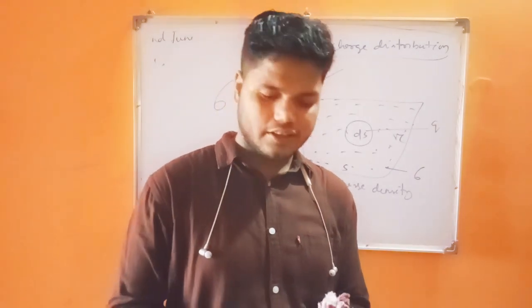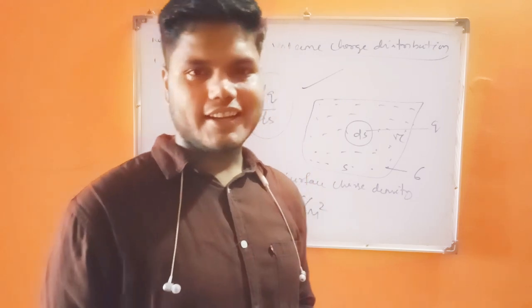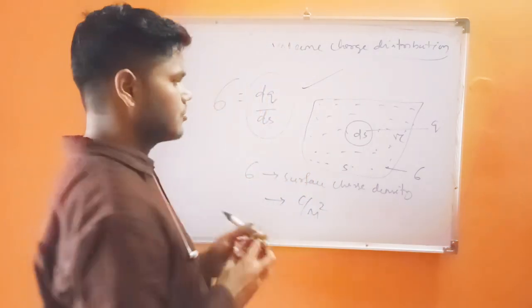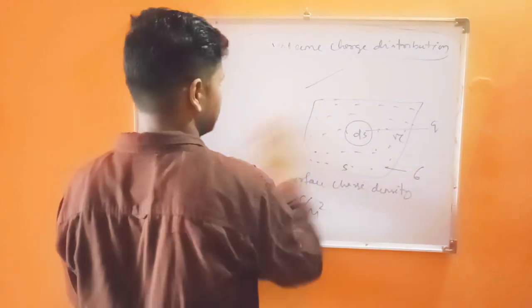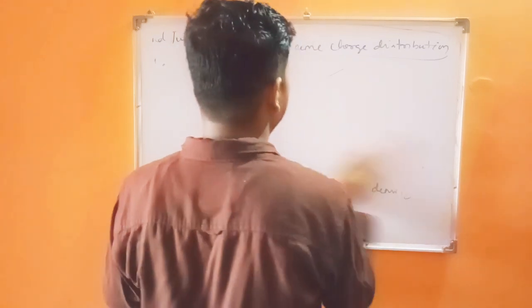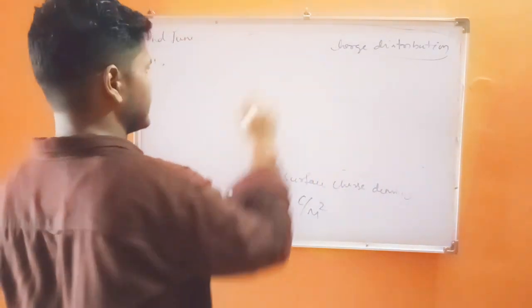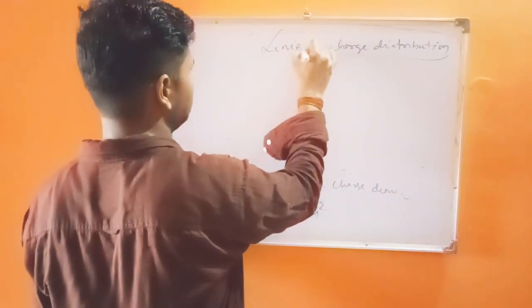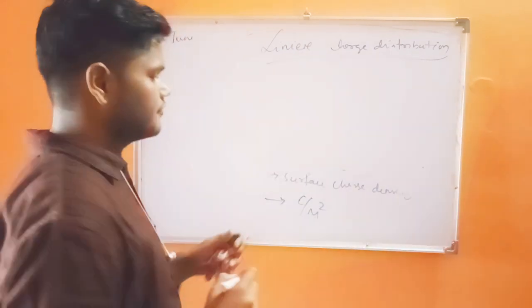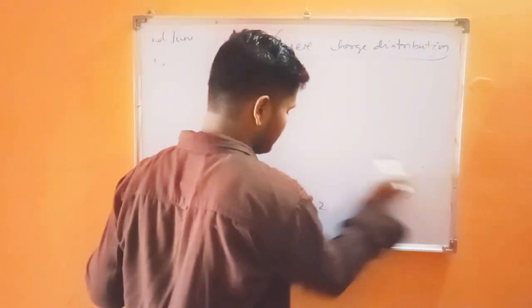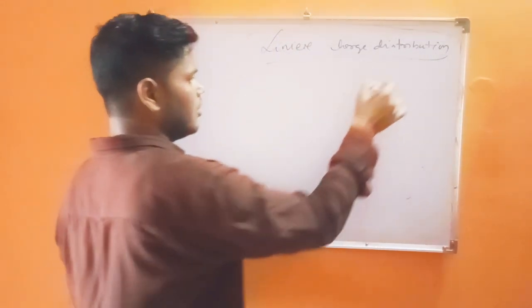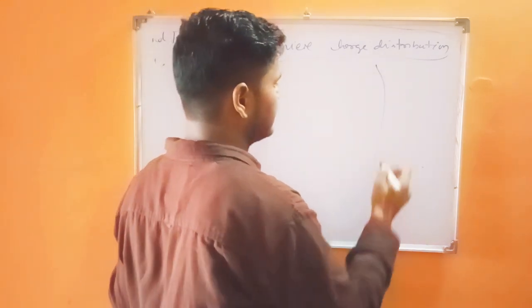Third one is our linear charge density. How can we find the linear charge distribution? When we are considering linear charge distribution, we have to consider a figure like this.